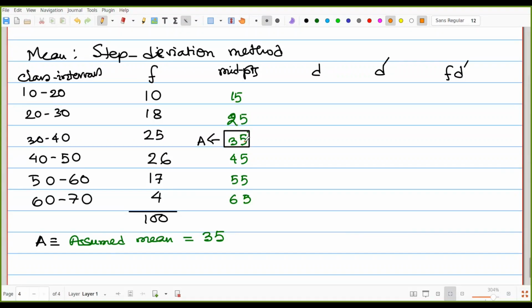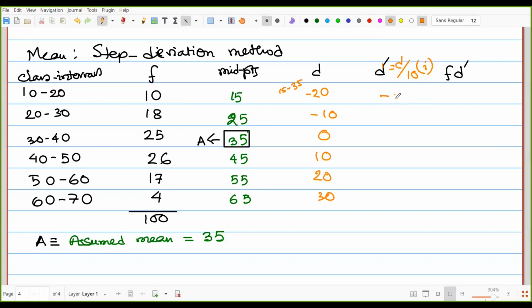So 15 minus 35, once again I am writing 15 minus 35, that is minus 20. That is minus 10. That one 0. Then 10, 20, 30. Which one is our d dash now? D dash means d by 10, as our class interval is 10. That means small i.